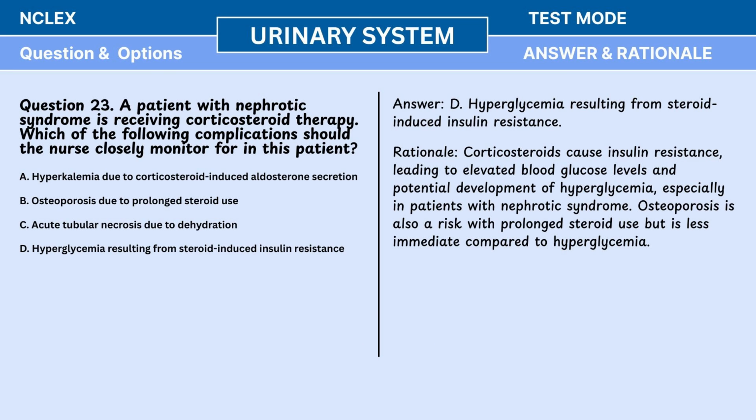Rationale: corticosteroids cause insulin resistance, leading to elevated blood glucose levels and potential development of hyperglycemia, especially in patients with nephrotic syndrome. Osteoporosis is also a risk with prolonged steroid use, but is less immediate compared to hyperglycemia.